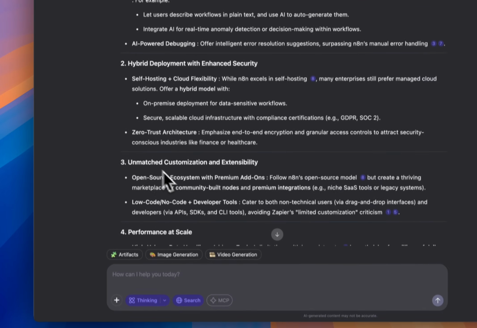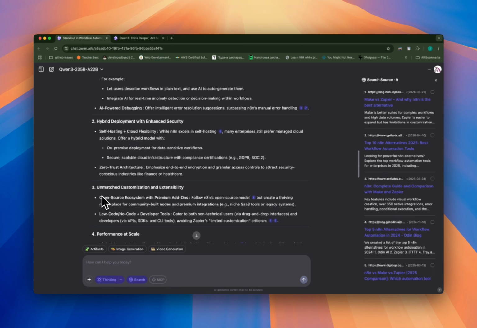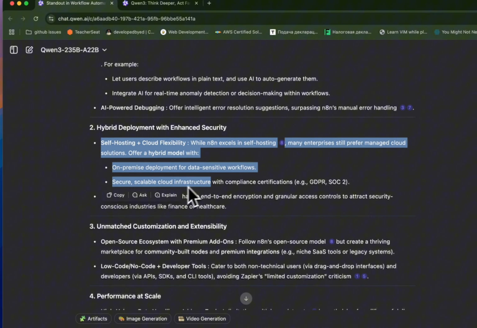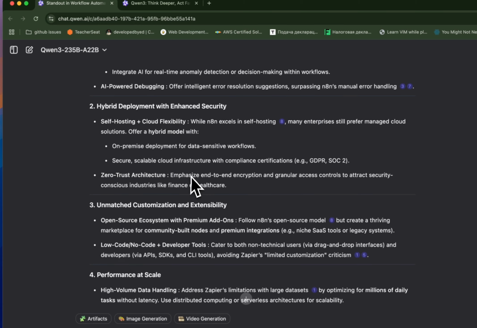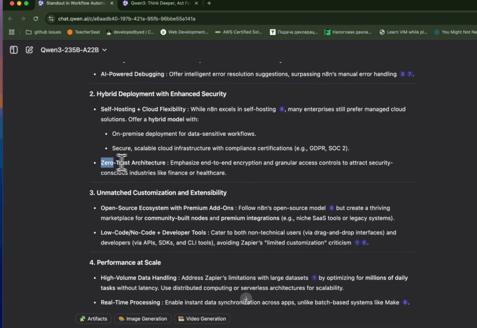Let's see, we are going to try to make Qwen think harder as well, and then maybe it will come up with something better, because as you can see, now it also tells me about compliance and self-hosting, which is like, yeah, sure, but the other platforms already offer it, so it's not something we can focus on to stand out, right?